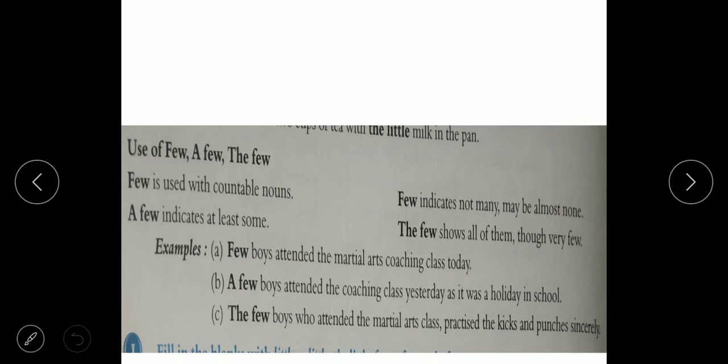A little indicates at least some and a few indicates at least some. Both are the same, but little is used with uncountable and few with countable. You have to remember that with uncountable we use little and with countable we use few.